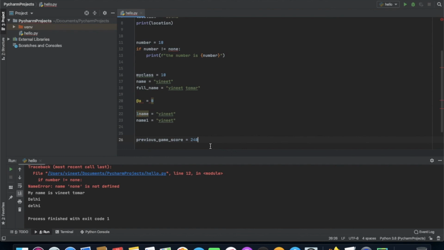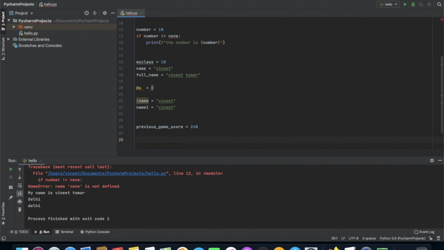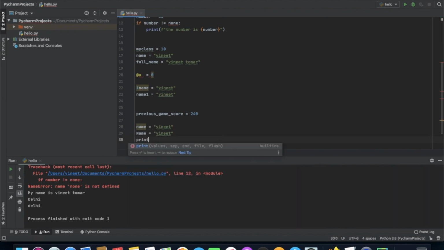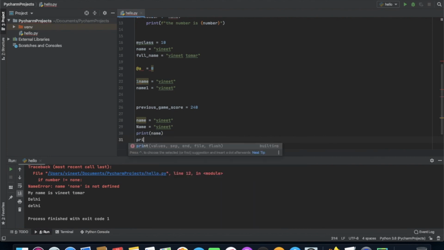Now what we should remember is that Python is a case sensitive language. What I'm trying to say is that if you are defining name equal to Vineet, and then you are defining Name equal to Vineet, these two are different. I'm gonna show you the result. Name, and another one, name. So I'm gonna run it.